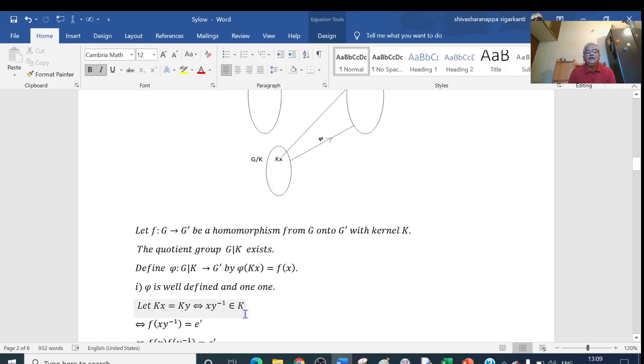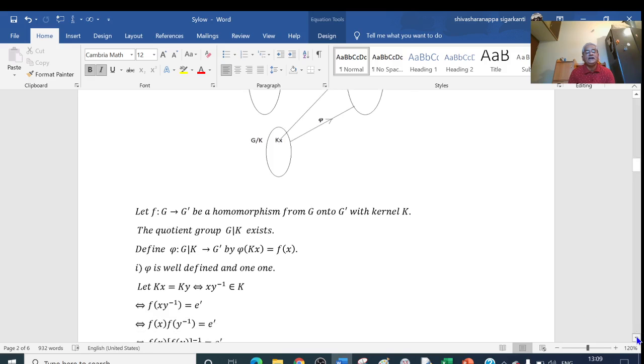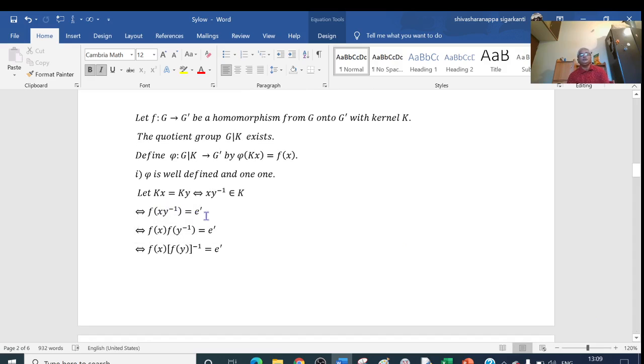And here K is the kernel. Any element belonging to the kernel is mapped onto the identity of G dash. That is here, f of xy inverse is equal to e dash. And as f is a homomorphism, this can be written as f of x into f of y inverse is equal to e dash. This implies and is implied by f of y inverse can be written as f of y whole inverse. That is, f of x into f of y whole inverse is equal to e dash.